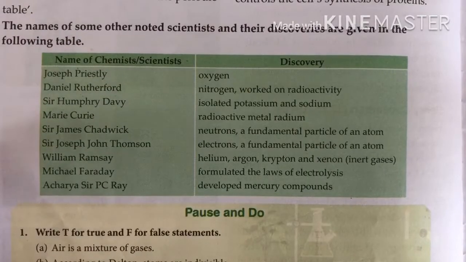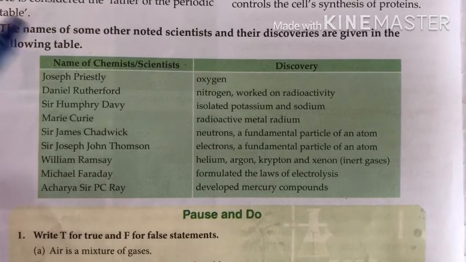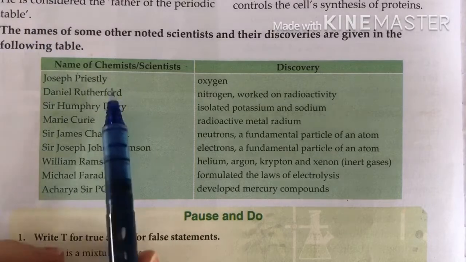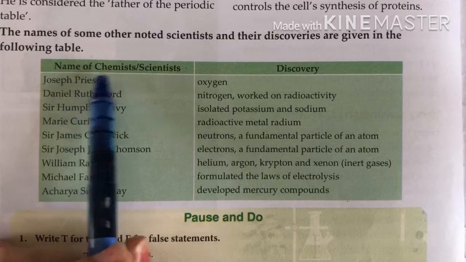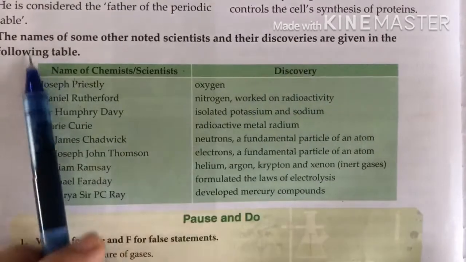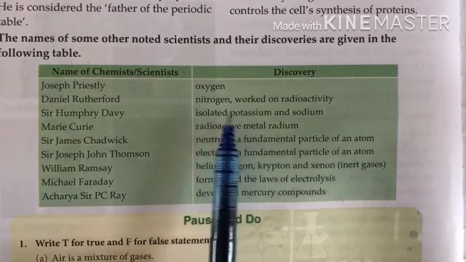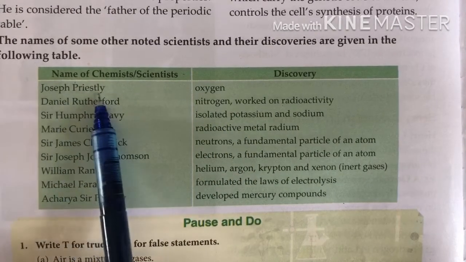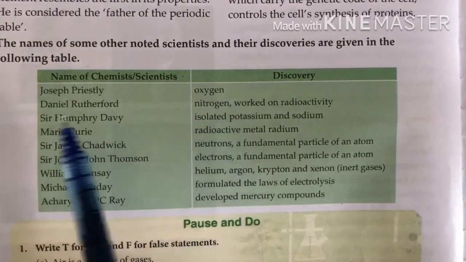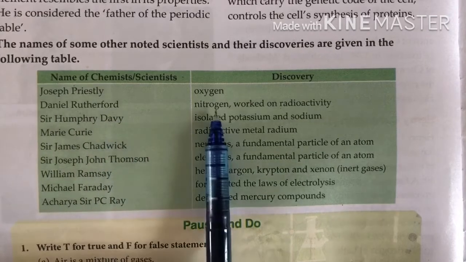Now open your book to page number 12, where you have a table that contains some chemists or scientists and their discoveries. Learn all these scientists' names and their discoveries. The first one is Joseph Priestley, who discovered oxygen. Next is Daniel Rutherford, who discovered nitrogen.